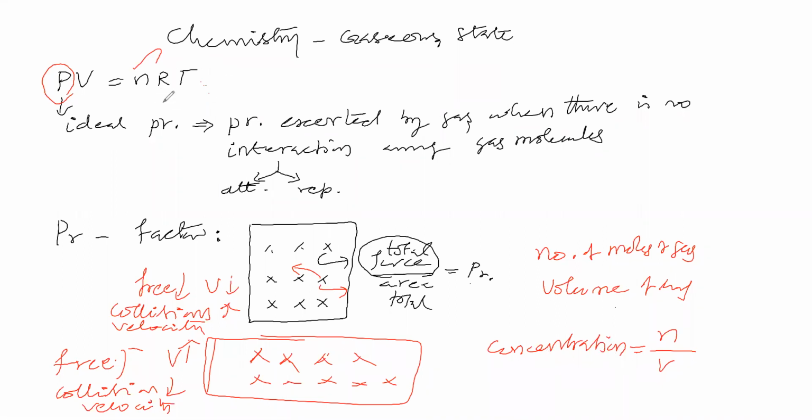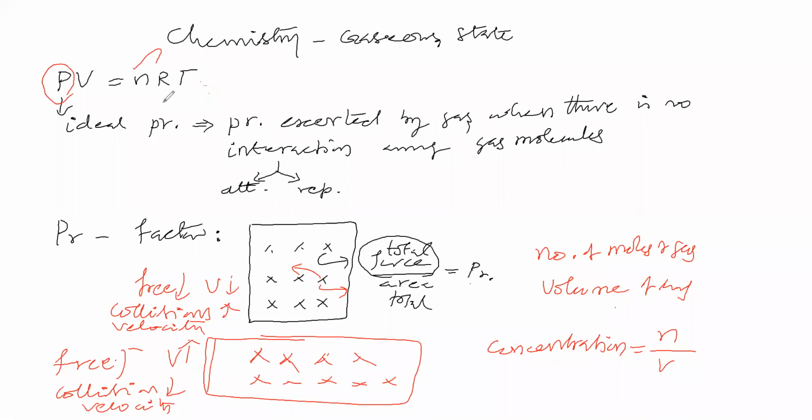So the conclusion is, an ideal gas which does not have any interaction and exerts pressure, that is called ideal pressure, whose magnitude depends on concentration and temperature. Concentration means number of moles by volume of gas.